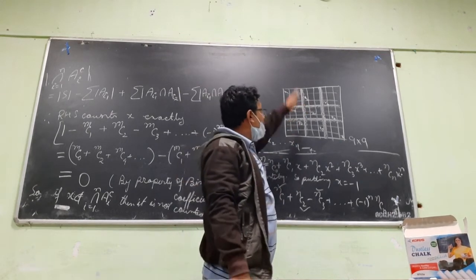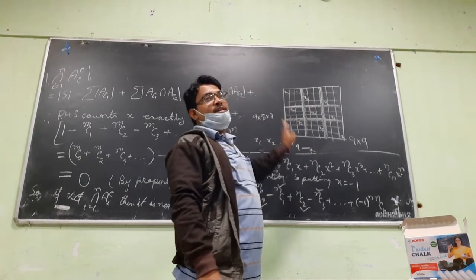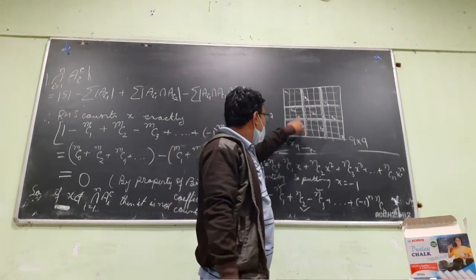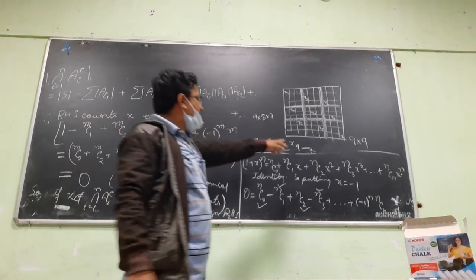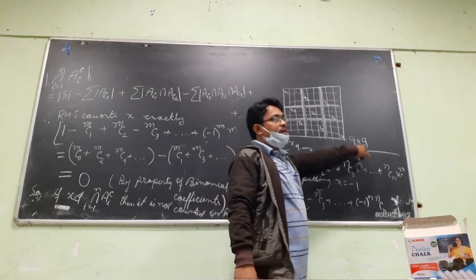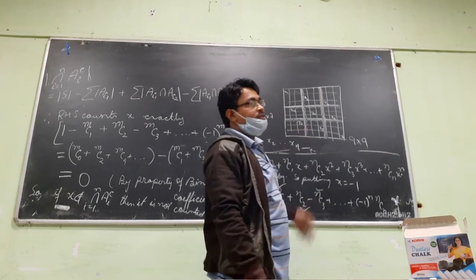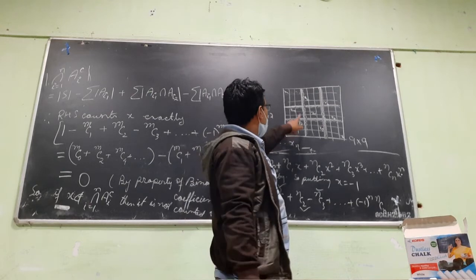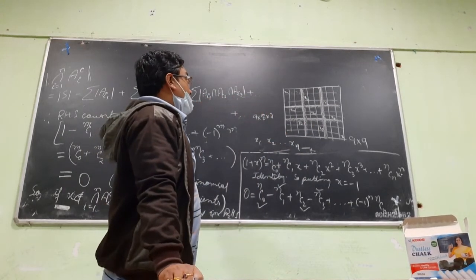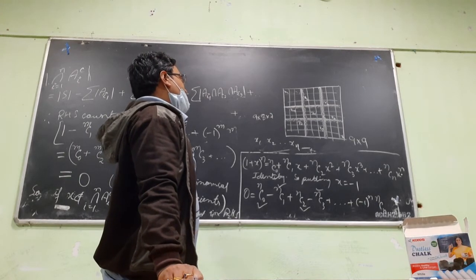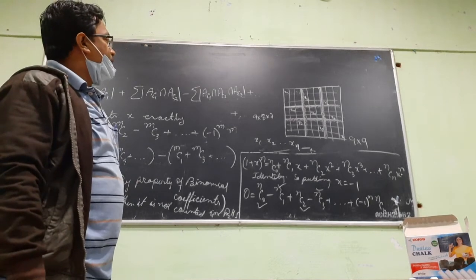Okay, I am thinking column wise. So 9 into 8 into 7, and ultimately it is factorial 9. If there is no restriction on the smaller squares, then it is factorial. So in general, if it is an n square cross n square grid, then also the answer is factorial of n square. But here there is another restriction that there cannot be more than one element in the square grid itself.